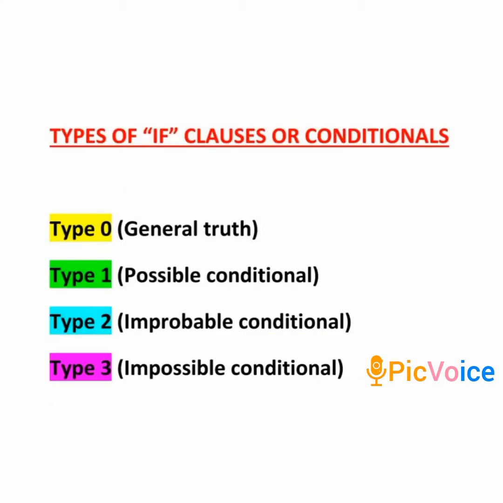Now let us look at the types of if clauses. As I had already told you, these if clauses are called conditionals. There are basically 4 types of if clauses. They are type 0 or the general truth, I mean, we use them to express the general or the scientific truths. Type 1 possible conditional. Type 2 improbable conditional. Type 3 impossible conditional.